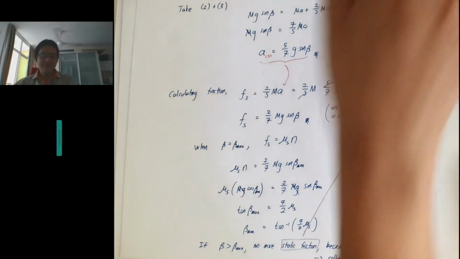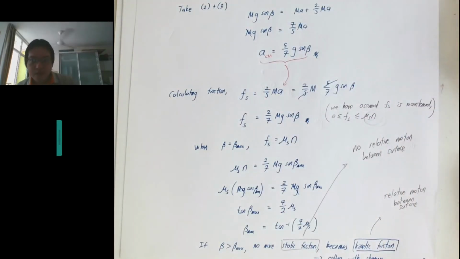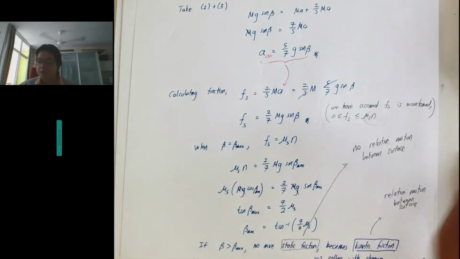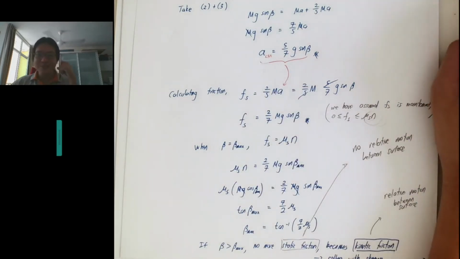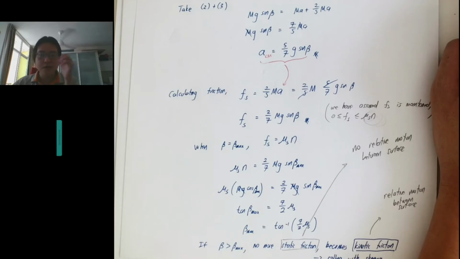Okay. Any question? So how does it become kinetic friction? Yeah, it becomes kinetic friction when the V tangential is lower. Yes, exactly. When you reach the maximum, static friction is not enough to provide the torque for the rolling object. That's a better way to put it. This is what I've been trying to say, but you phrase it in a much better way. So then V tangential is lower than VCM. I think it's higher. Yeah.